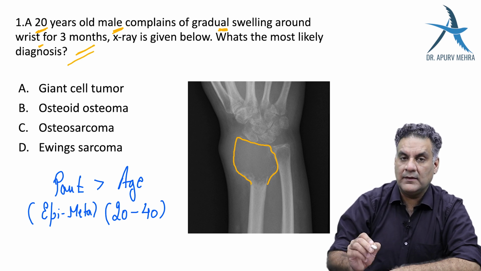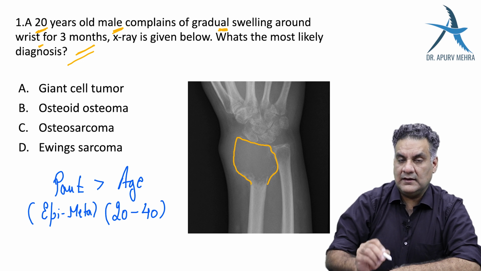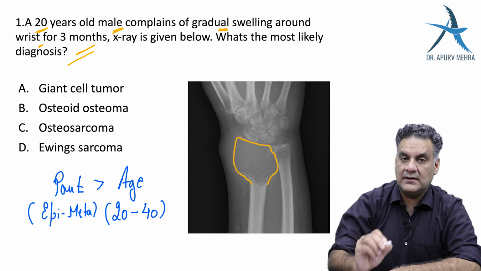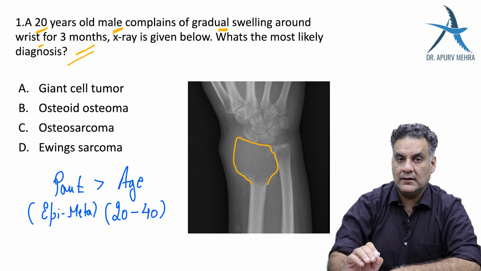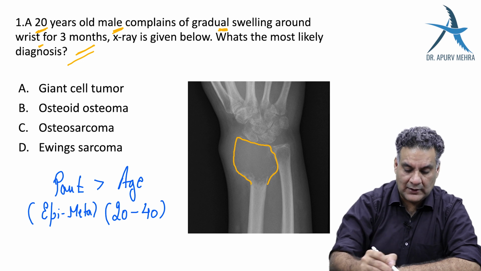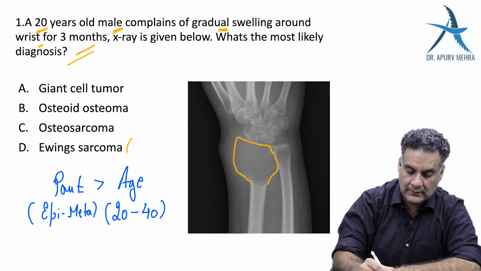An X-ray is given below. This X-ray is the number 1 asked image in entrance exams in the last decade in the country. So these are questions you must never miss. Looking at the options, Ewing's is a diaphyseal lesion.